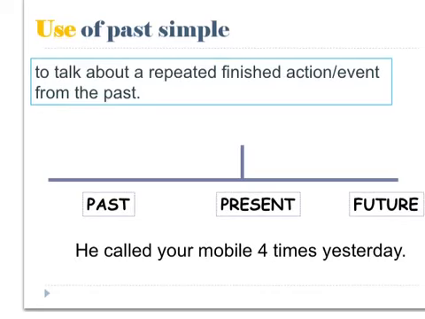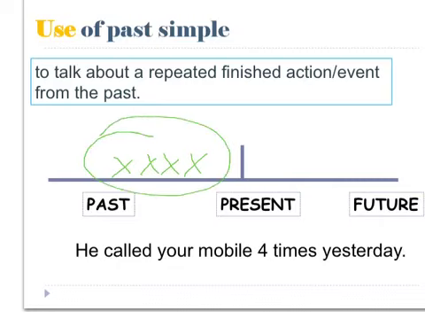We can also use past simple to talk about a repeated finished action or event from the past. Repeated means the same action happened again and again. For example, he called your mobile phone 4 times yesterday. We have 4 of the same action that started and finished in the past.